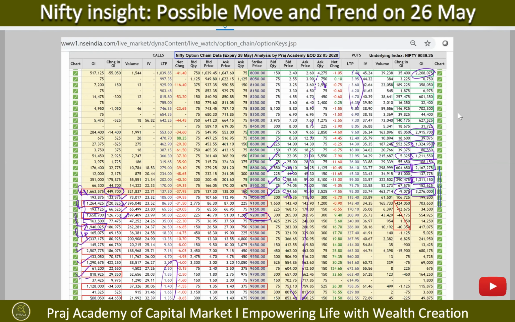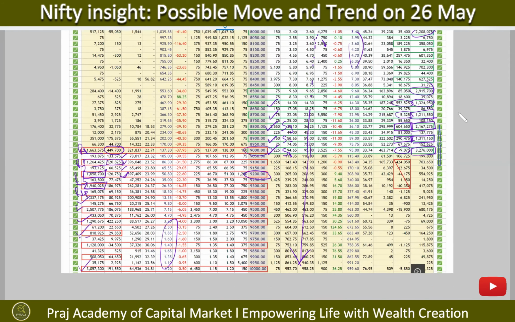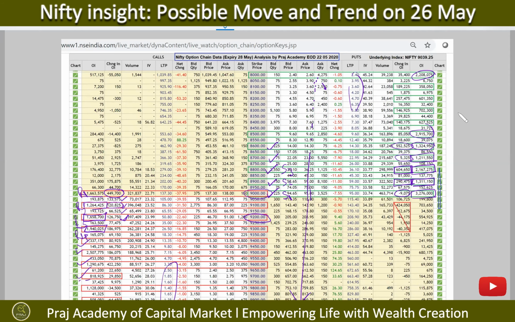So high volatility in the market does not provide you stability. So that's a fear factor playing in the market. From the put and call build-up, you can see that 8,800 to 9,200 or 9,250 could emerge as a trading range for Tuesday at this point of time.